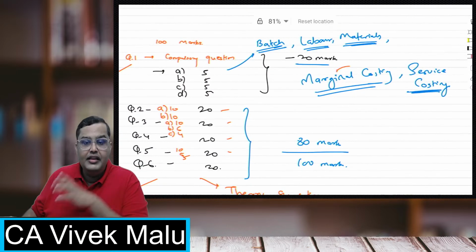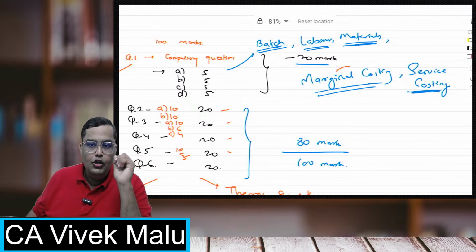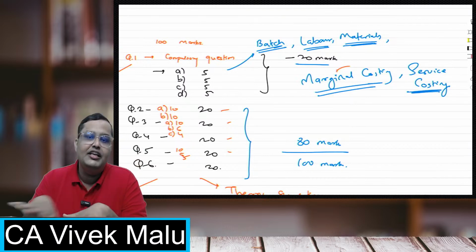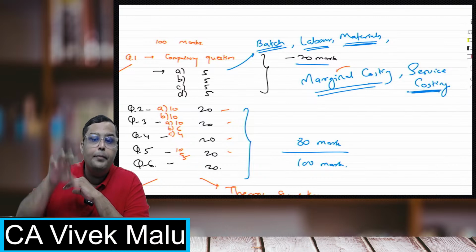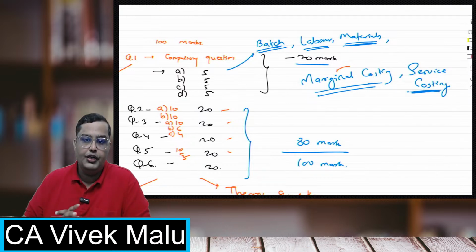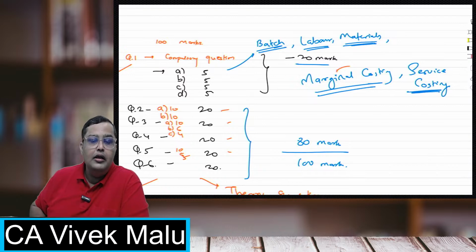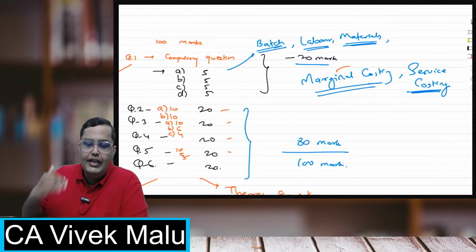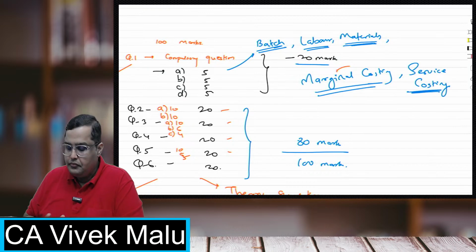So these days they are focusing more on these topics. Remember, you should never keep these topics in option, because they are a part of the compulsory question. Batch, labor, materials, marginal, and service costing. ICAI is asking questions on these in recent papers, so definitely you have to focus more on them.